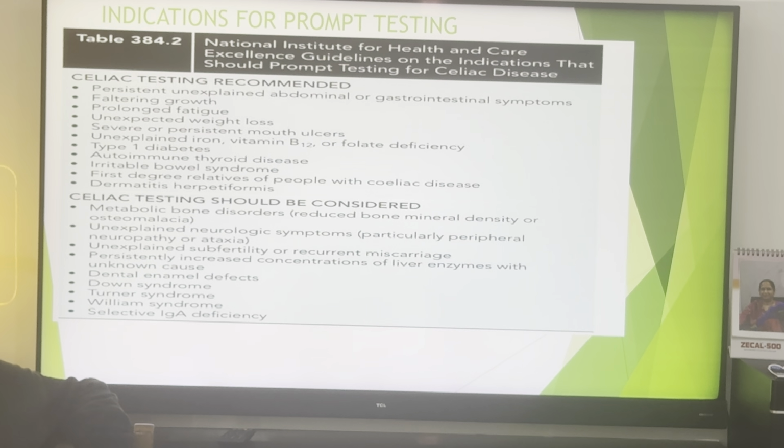Celiac testing should be considered in a child or adult with metabolic disorder, reduced bone mineral density or osteomalacia, unexplained neurological symptoms, particularly peripheral neuropathy and ataxia, unexplained subfertility or recurrent miscarriages, persistently increased concentration of liver enzymes with unknown cause, dental enamel defects, Down syndrome, Turner syndrome, and Williams syndrome, and selective IgA deficiency should be screened for celiac disease.